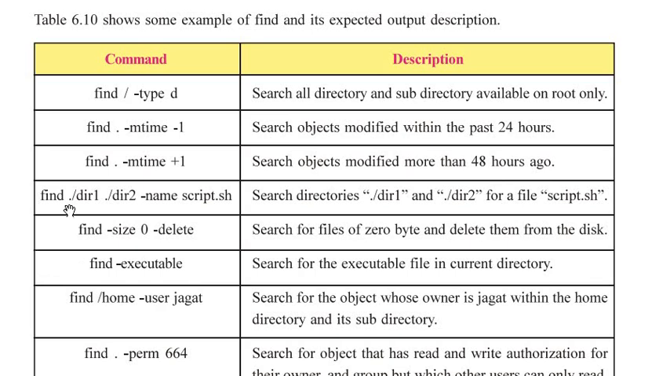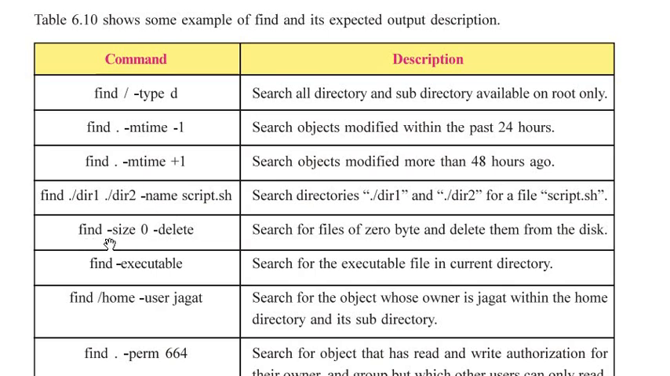Find ./dir1 ./dir2 -name script.sh searches the directories ./dir1 and ./dir2 for a file named script.sh. That means if we want to look for this file script.sh only in these two directories, then we can use this syntax.